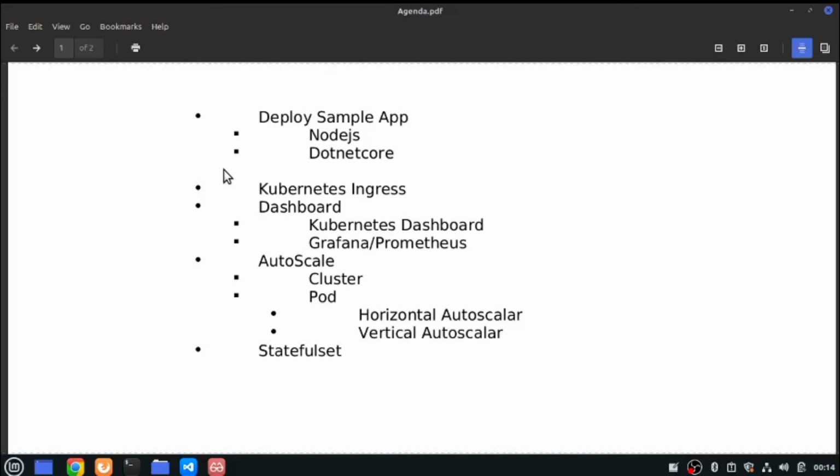So this is all I wanted to cover in this section. In the next video, I shall be covering some more advanced concepts like Kubernetes dashboard creation, auto scalability, and stateful set. So don't miss my coming videos.